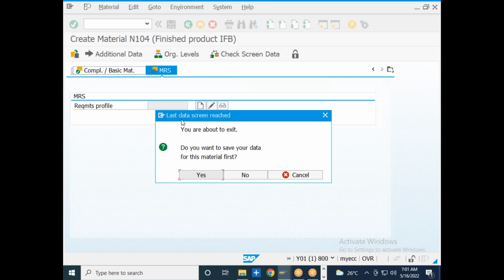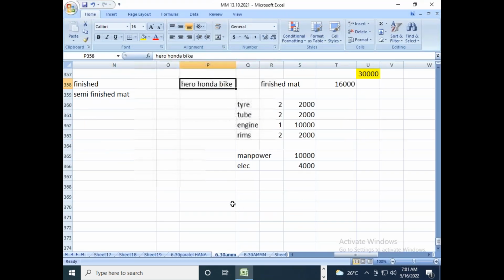So just click on enter and save it. So this is how you need to create a material. Okay, so you created the material. So the material number is N104, which is created over here.